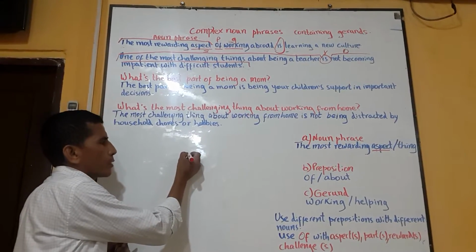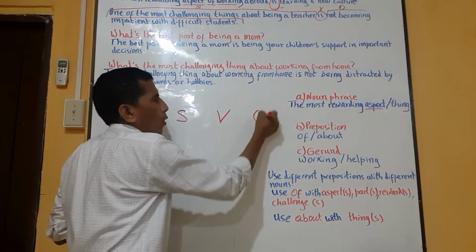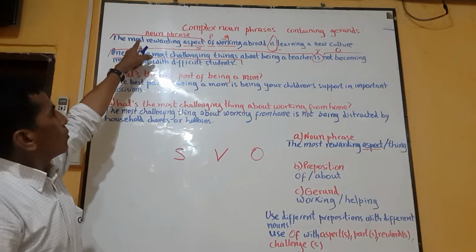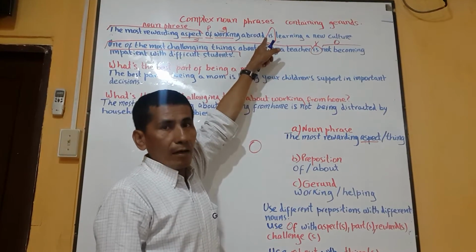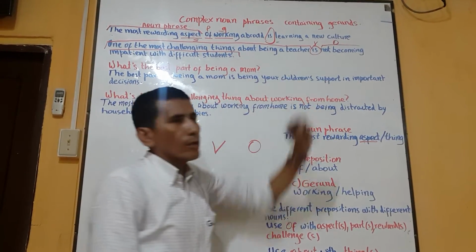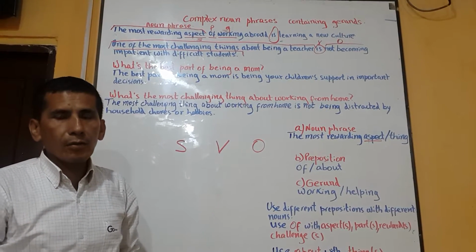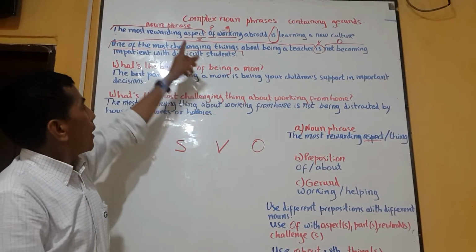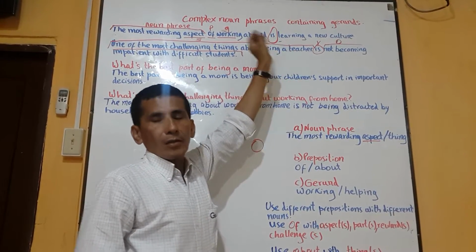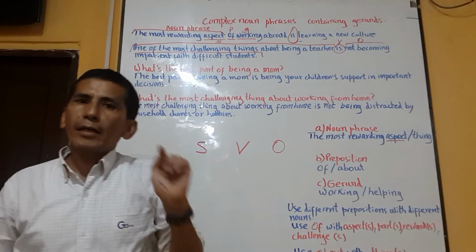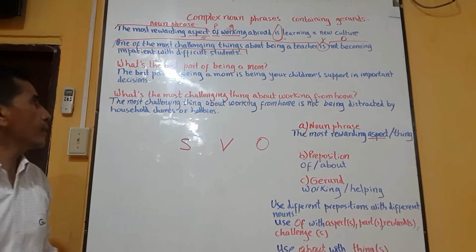Remember that a sentence in English contains three parts, which are subject, verb, object. As I told you, the noun phrase is the subject, the verb to be is the verb, and the object is learning a new culture. That tells us that we need to use two gerunds in the sentence. The first gerund in this case is working. The second gerund is learning. So remember, we have to use a gerund in the subject of the sentence and a gerund in the object of the sentence.